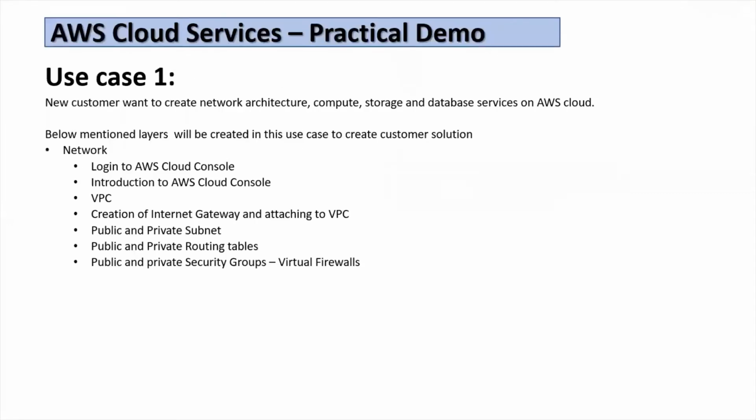In the previous video, I covered a use case where a new customer comes on board and what different layers are created for it. In use case one, I covered the network layer in which I created a VPC, an internet gateway attached to the VPC, subnets, routing tables, and firewalls.